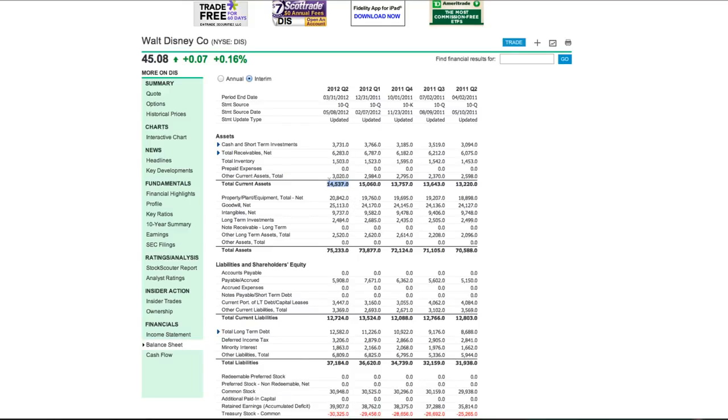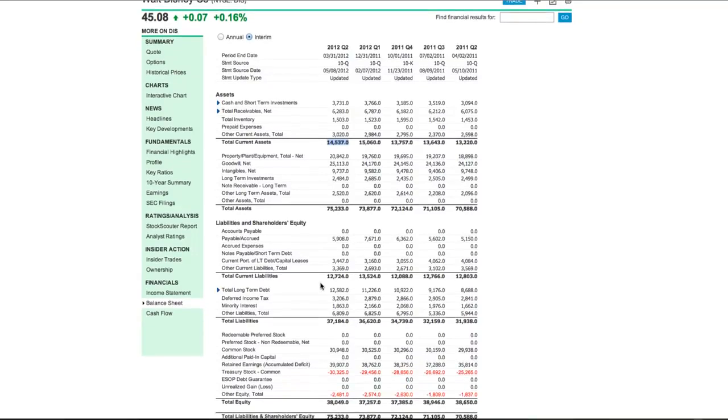And that's going to be a positive. That's what's going to flow into the company. So likewise, when you go down into the liabilities, it's broken down into two sections: your total current liabilities and then just total liabilities. Total current liabilities is what they're going to pay out of the company in the next 12 months. And that is $12 billion, which is lower than the $14 billion that they have flowing into the company.